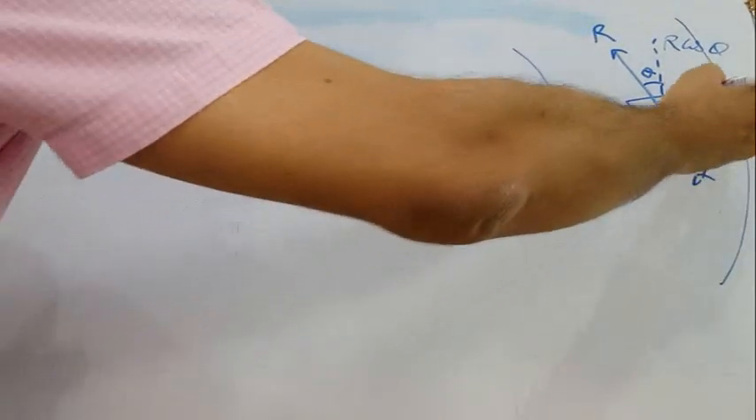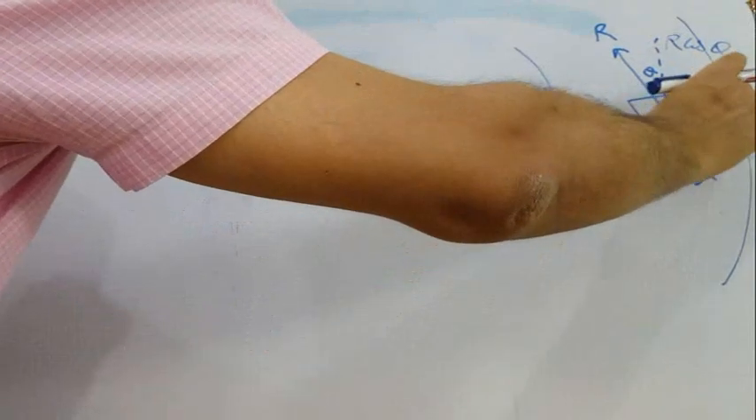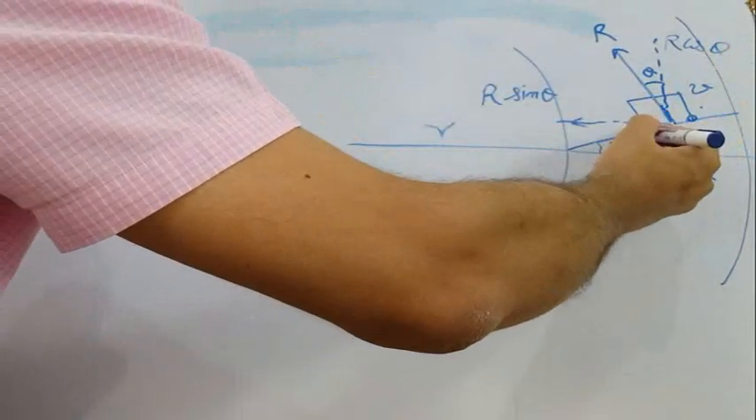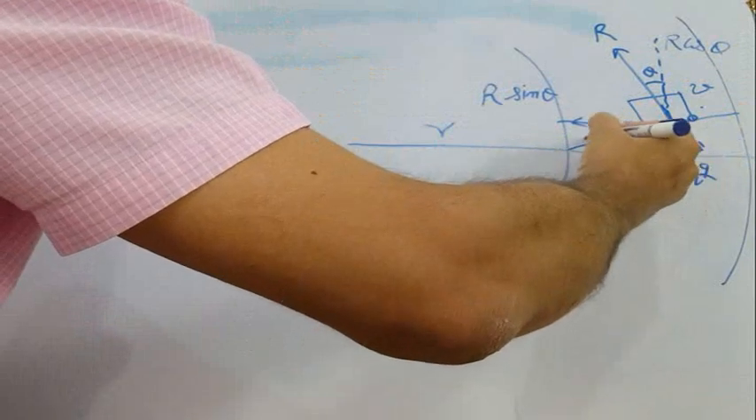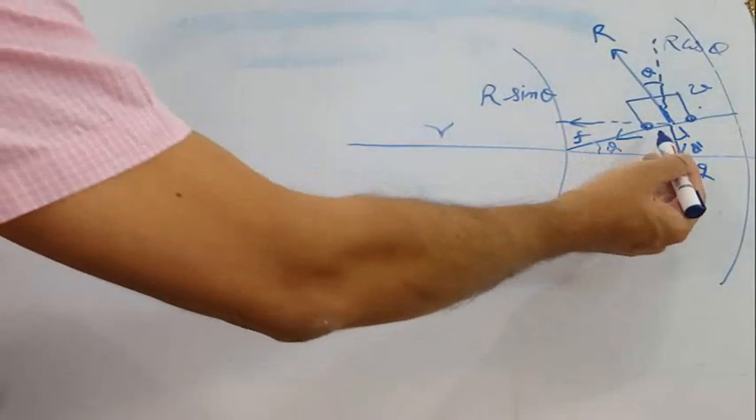Now it is moving with velocity v. It will experience force in the outward direction. So due to that, force of friction will come into play, which will be along this direction. Force of friction is always tangent to the surfaces in contact. So that will be the direction of force of friction.